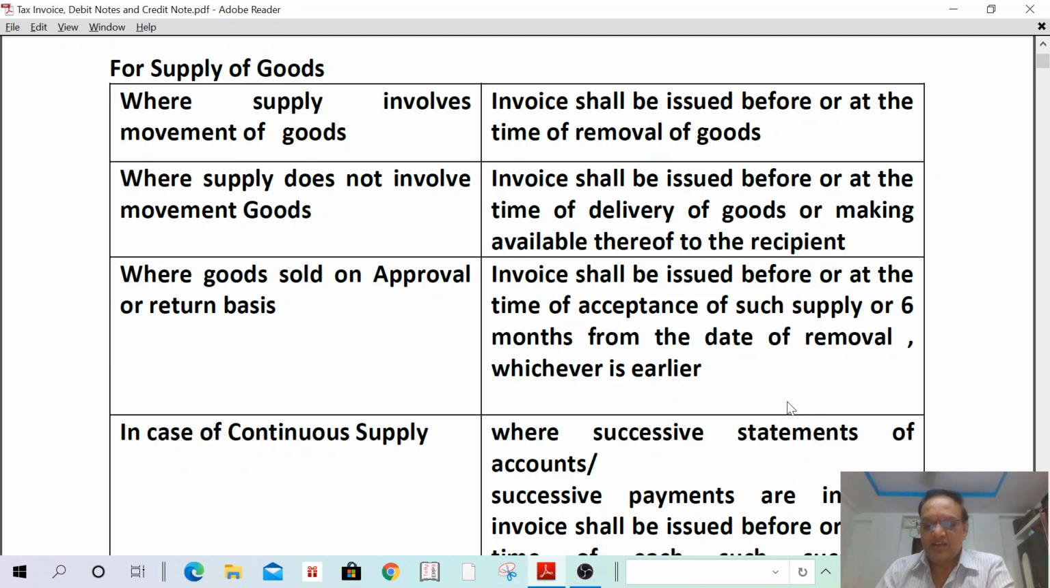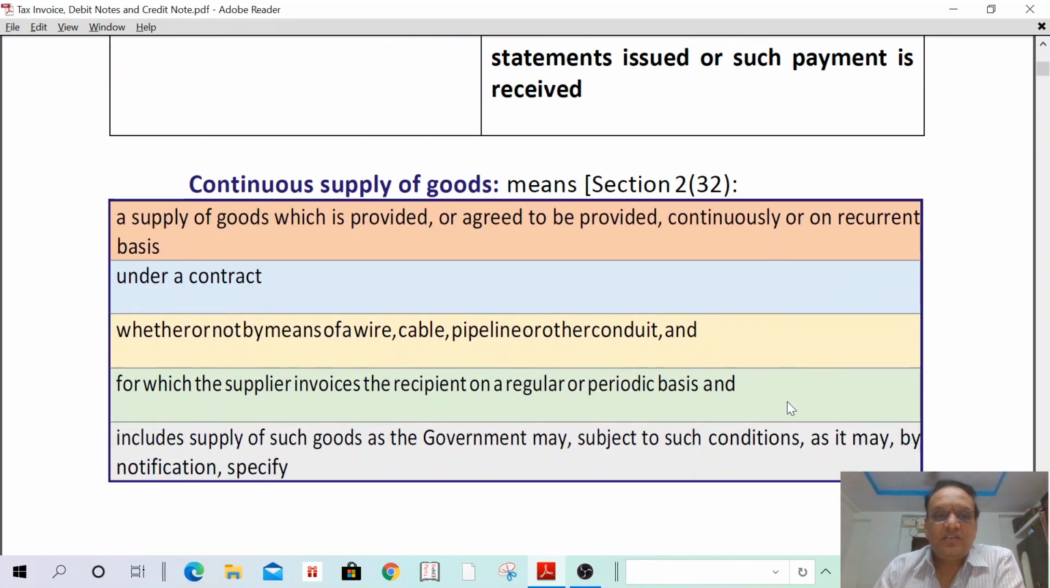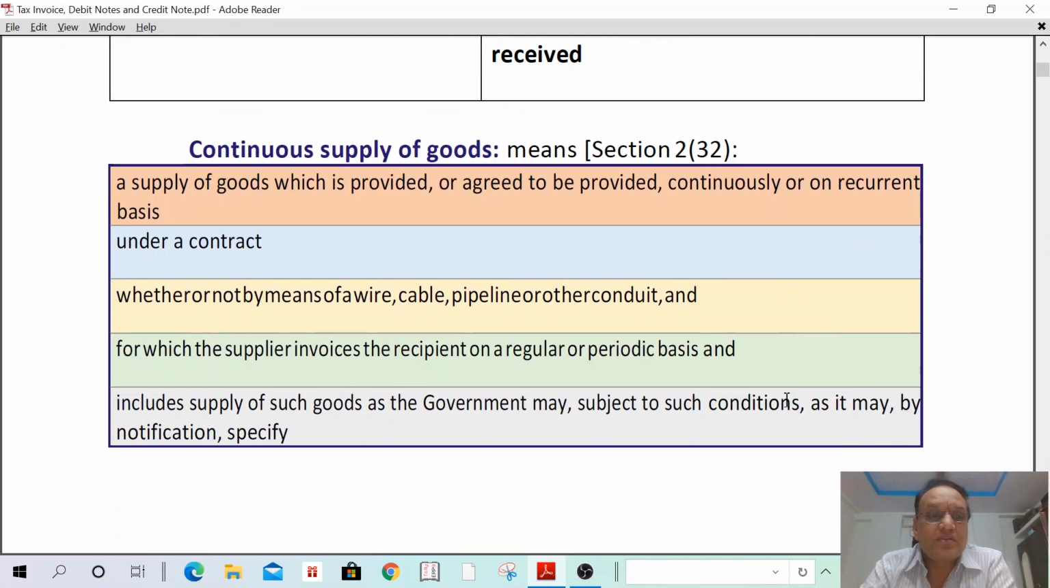Okay. Next, what is continuous supply of goods? A continuous supply of goods means a supply of goods which is agreed to be provided continuously or on a recurrent basis under a contract, whether or not by means of wire, cable, pipeline or other conduit, and for which the supplier invoices the recipient on a regular or periodic basis.